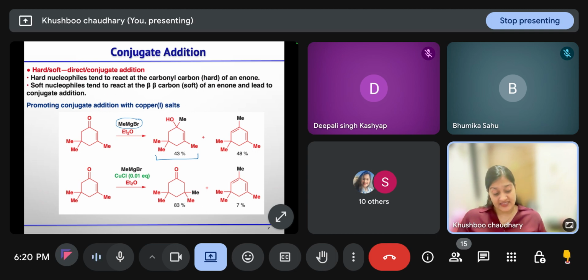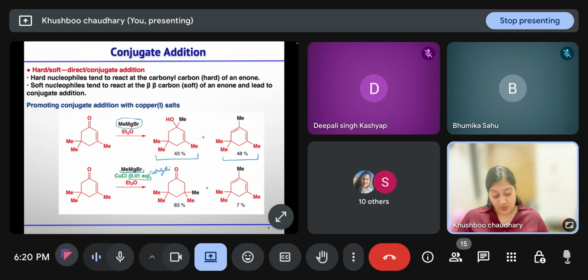So the Grignard is attacking in the 1,2 fashion, but after dehydration, you will get this other product also. Then, if we treat this alpha beta unsaturated ketone with methyl Grignard in the presence of a copper salt, and they are using 0.01 equivalents, that means it is a catalytic amount.